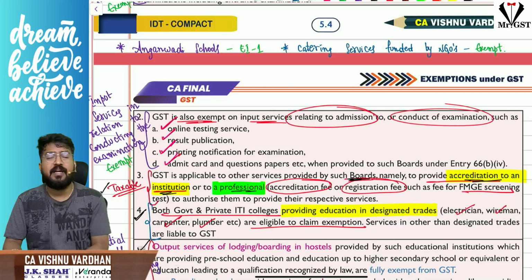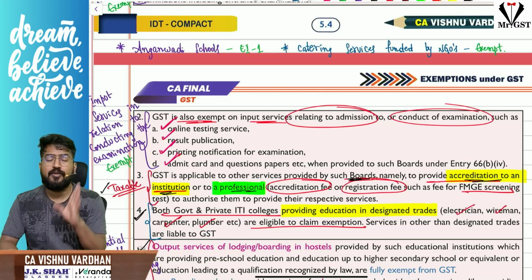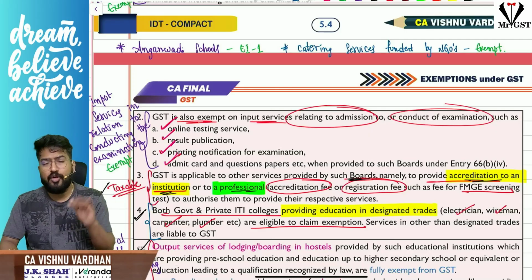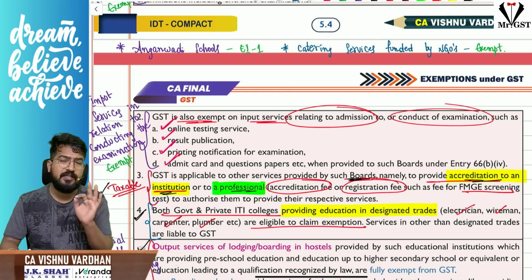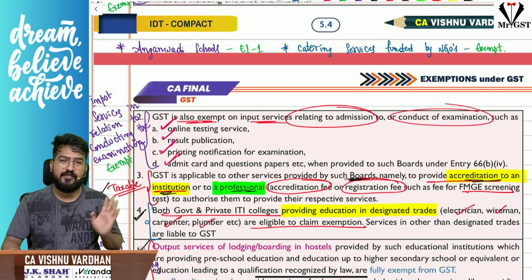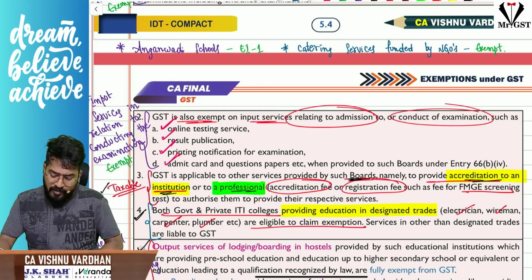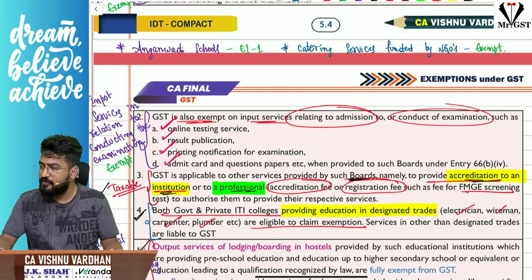So please understand, catering services provided to EI1 are exempt under GST, even including midday meal scheme programs where the funding is done by government. Not only that, if any funding is done by NGOs, that is also exempt under GST, because the main thing is it is a catering service. Okay, so with this we are done with services related to the educational sector, and of course there are small amendments that will be added, so you can just finish it off.